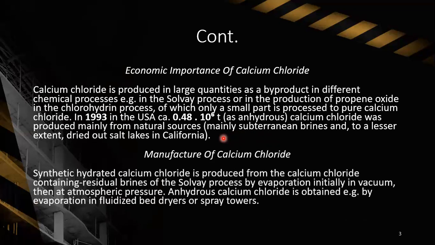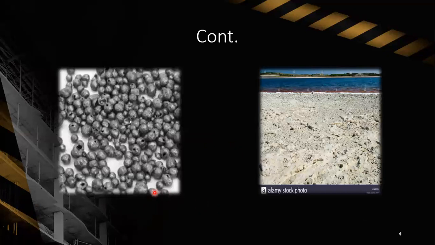Now we'll discuss the manufacture of calcium chloride. Synthetic hydrated calcium chloride is produced from the calcium chloride containing residual brines of the Solvay process by evaporation, initially by vacuum, then at atmospheric pressure. Anhydrous calcium chloride is obtained, for example, by evaporation in fluidized bed dryers or spray towers. Calcium chloride is also produced from waste acid by reaction with limestone. This is the picture of subterranean brine, and that is of a dried out salt lake in California.